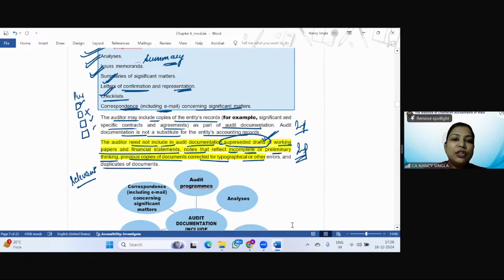You did some calculation, you found it was not correct, you again did some calculation. So the preliminary working or the previous copies of papers corrected for, let's say, typographical errors, you will not keep as documentation in order to avoid any confusion. The auditor need not include in audit documentation superseded drafts of working papers and financial statements, notes that reflect incomplete or preliminary thinking, previous copies of documents corrected for typographical or other errors, and duplicates of documents. I marked it as important. You can always get a case study based question on this, right?